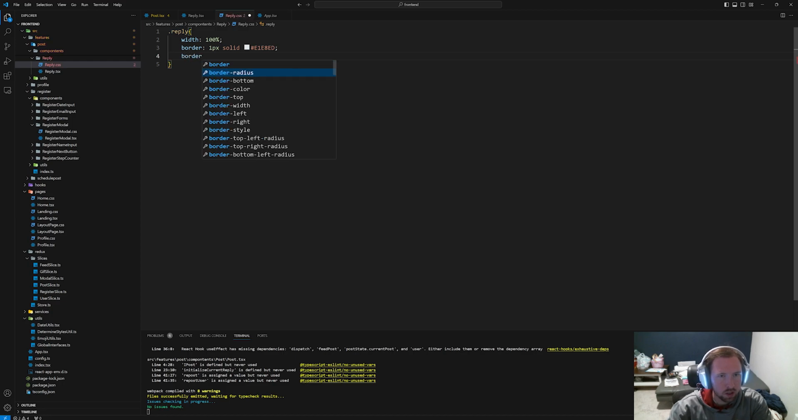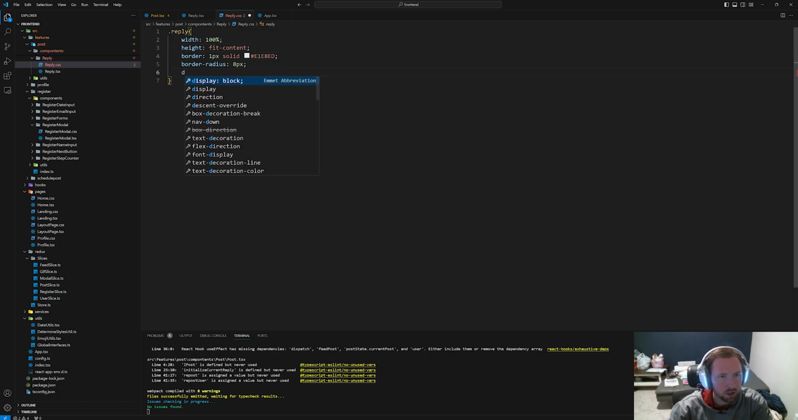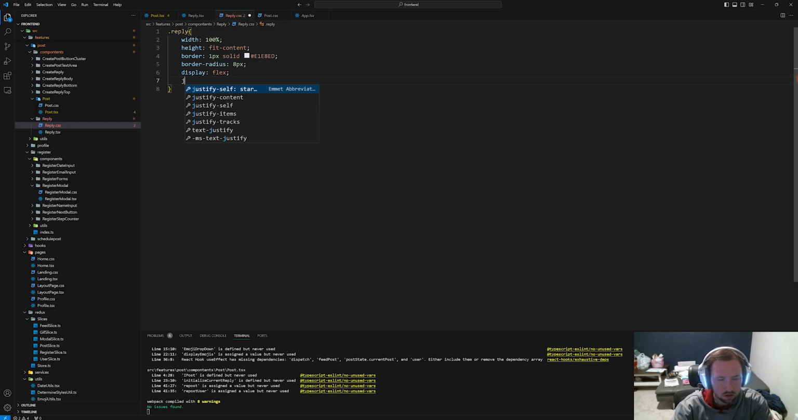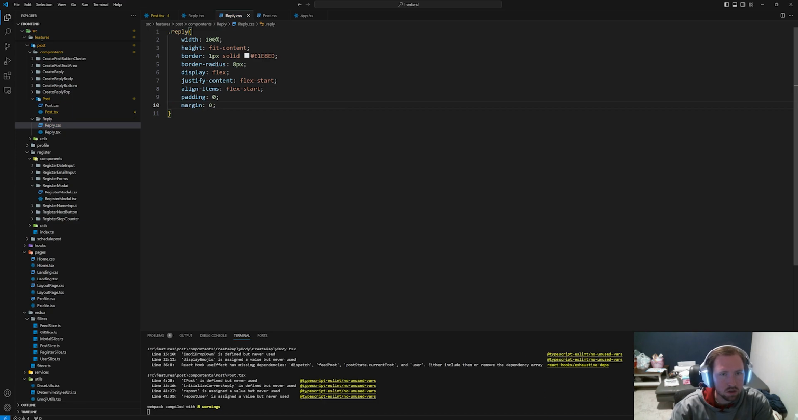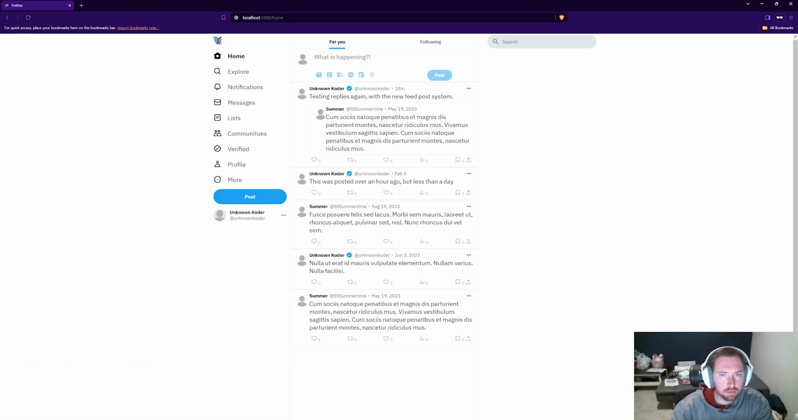We want a border radius, let's say like 8 pixels. It's not very big. I want to say height fit-content for now, and then we'll figure out how to do the cutoff. And we probably want display flex, justify-content flex-start, align-items flex-start, and then padding 0 and margin 0. And this should allow us to have a border around it with a radius. We might need to update the radius, I don't know. But yeah, that's basically what these look like.